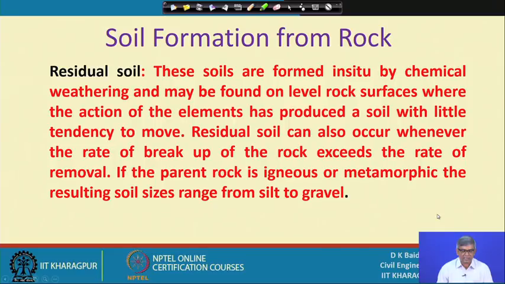Then residual soil. Both wind and water deposits are transported soil. And this residual soil is another type, where the soil forms and deposits right there itself, with no movement, and for this the process is generally chemical.